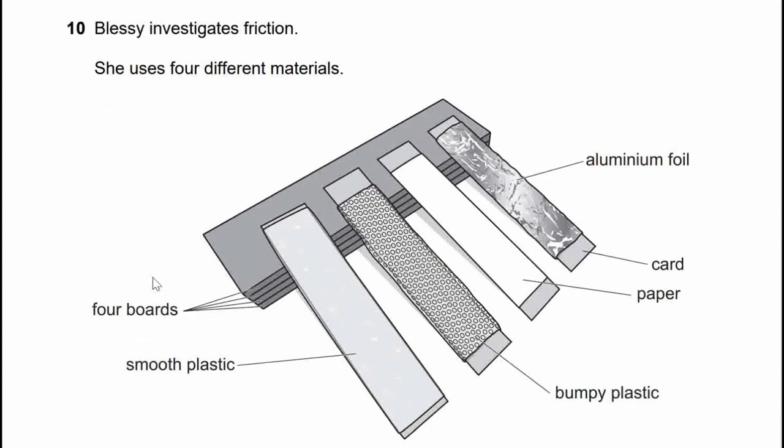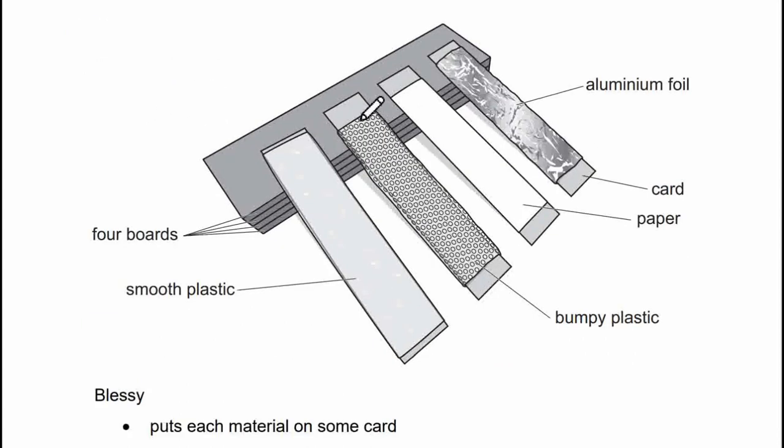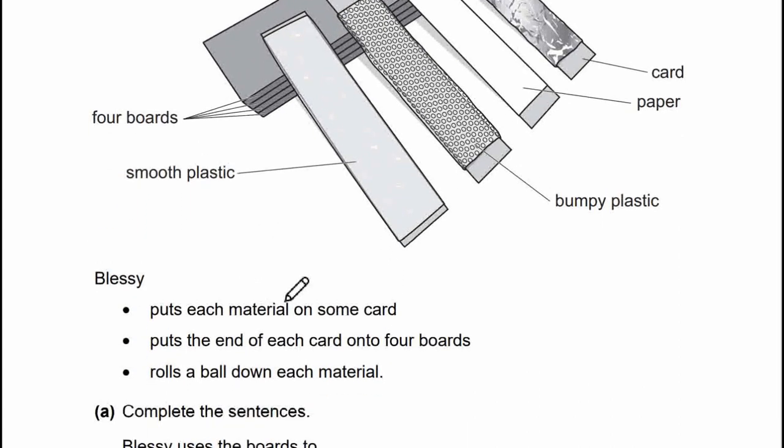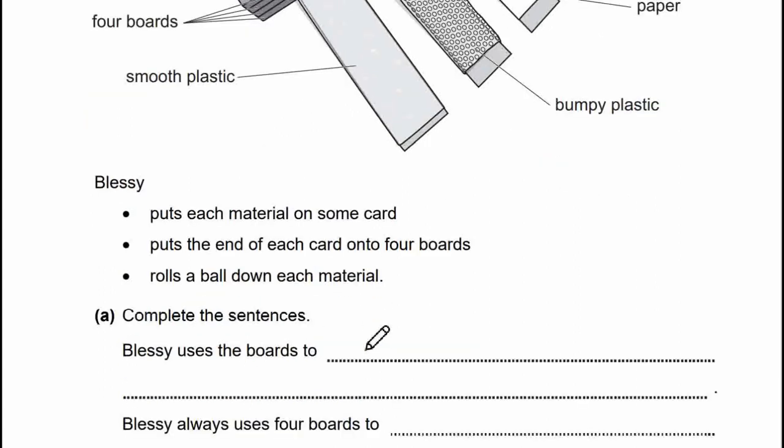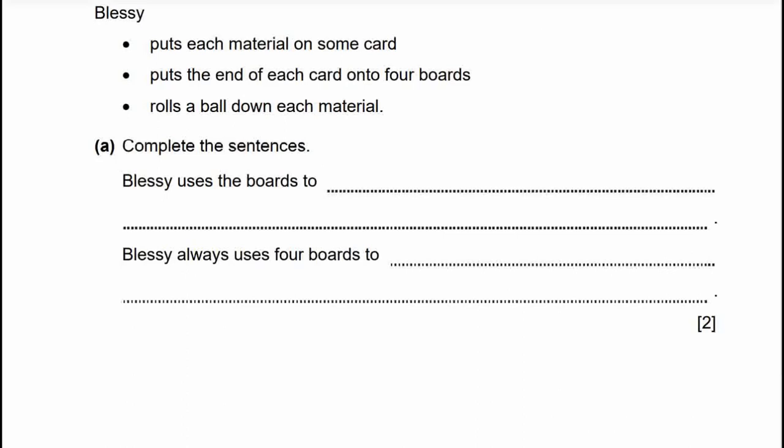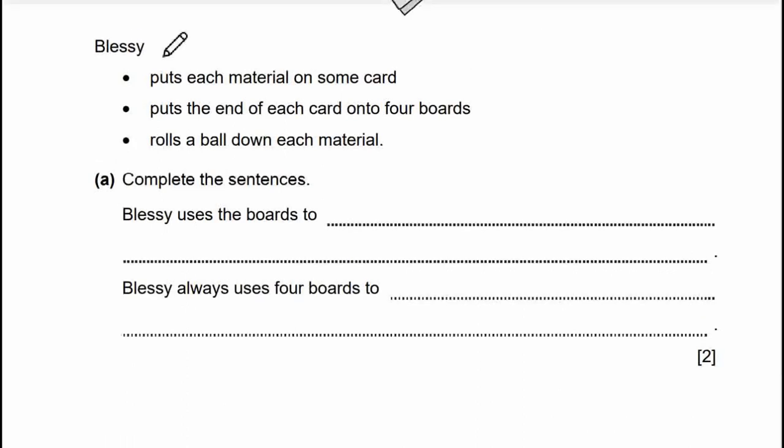Number 10. Leslie investigates friction. She uses 4 different materials: aluminum foil, paper, bumpy plastic, smooth plastic, and 4 boards. Leslie put each material on some cards, put the end of each card onto 4 boards, and rolls a ball down each material.